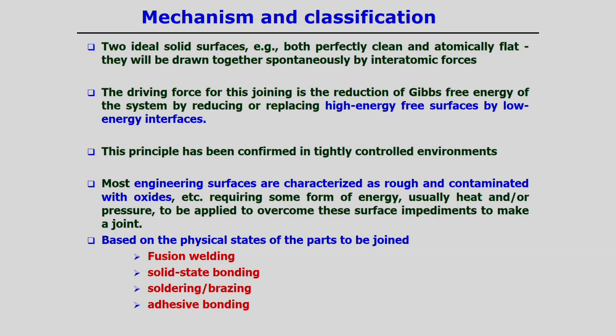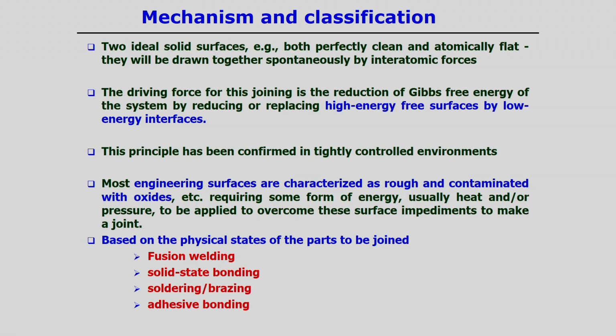If we look into the basic mechanism of metal joining or welding processes, if two surfaces are perfectly flat, atomically flat, and perfectly clean, then if we bring these two surfaces together, they spontaneously join by interatomic forces, but we have to prepare this kind of surface.